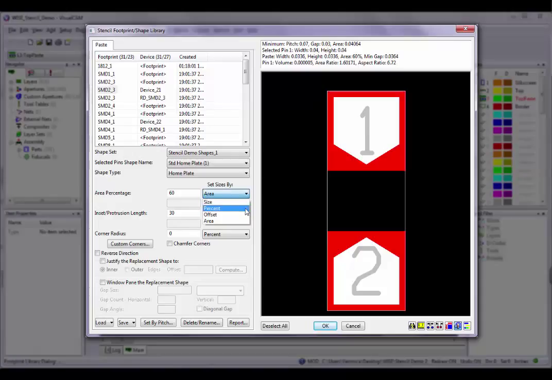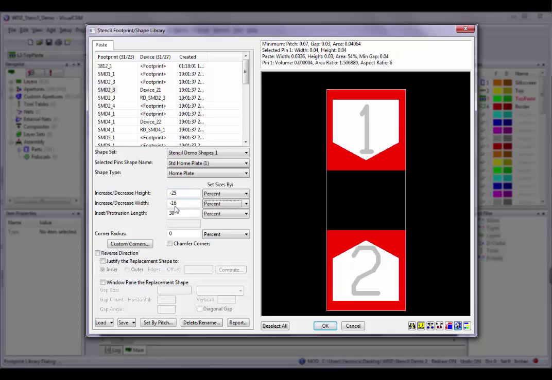You also have the option of fixing the height and width by a certain size, increasing or decreasing them by a certain percentage, or offsetting height or width by a specified amount. I can increase or decrease the shape height and width, for example, decreasing the height and width by -25%. I can also change the protrusion length, which is active for shapes that have insets or protrusions, like the home plate, inverted home plate, MILF, and snub-nose shapes.